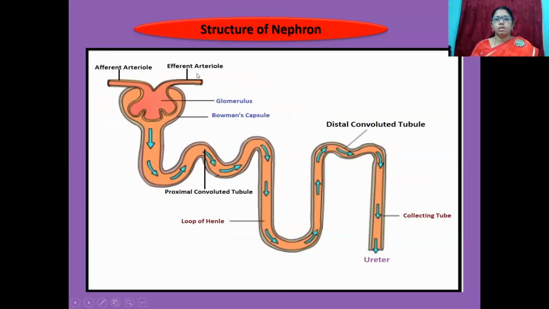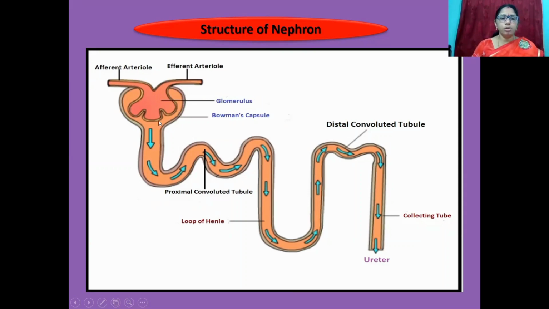Students, once again repeat structure of nephron. We can see this picture. This is structure of nephron. Nephron consists of two parts, Malpighian body and renal tubule. Students, this is Bowman's capsule.